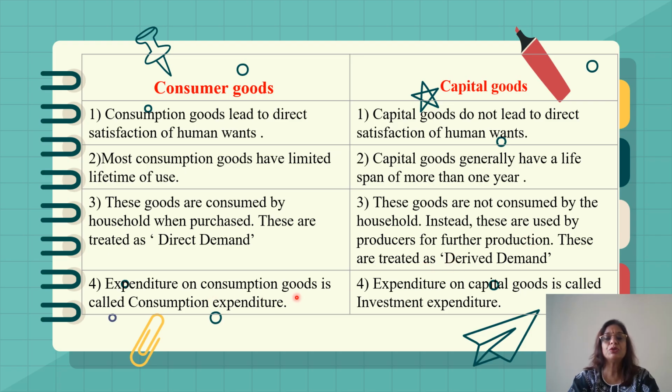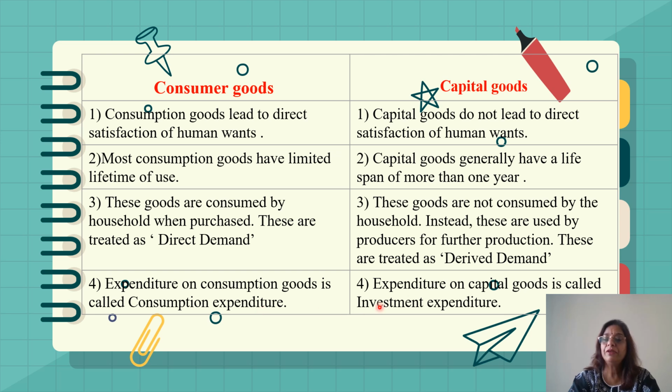Expenditure on consumption goods is called consumption expenditure. In the previous slide, I explained what is the value of final consumption. The value of final consumption had consumption expenditure. So when we are spending money on consumption goods, it is known as consumption expenditure.